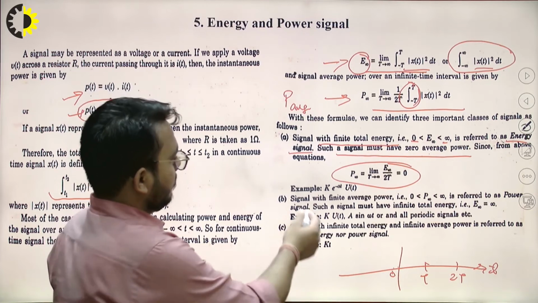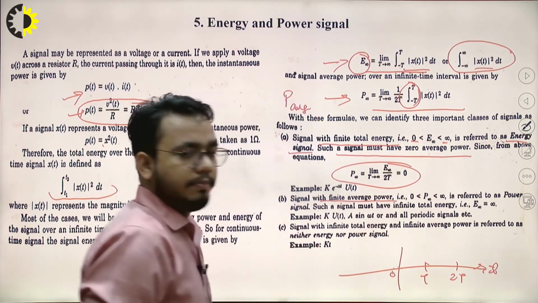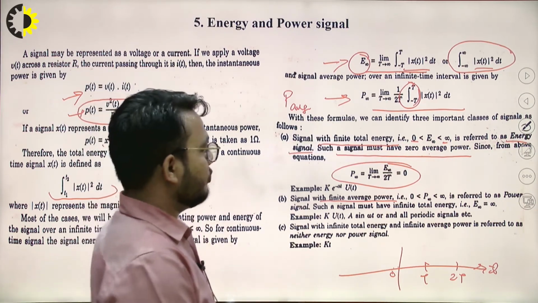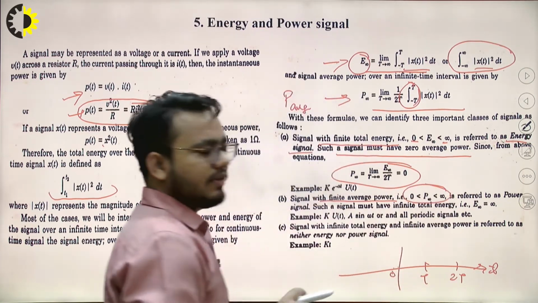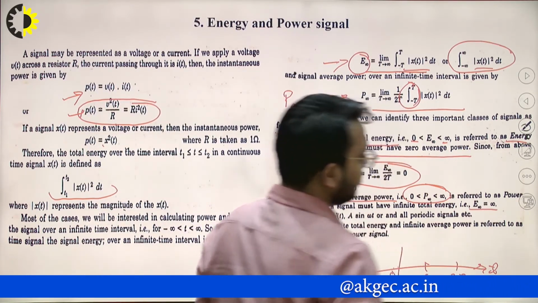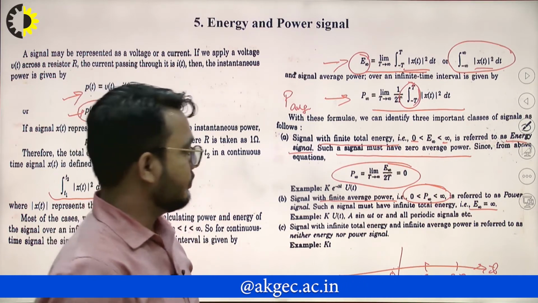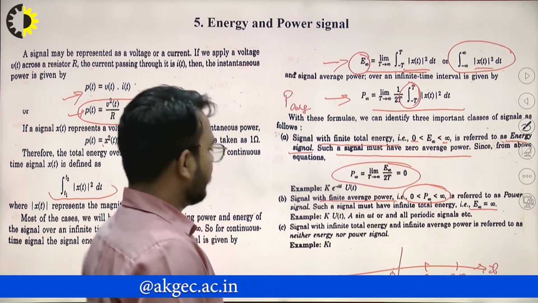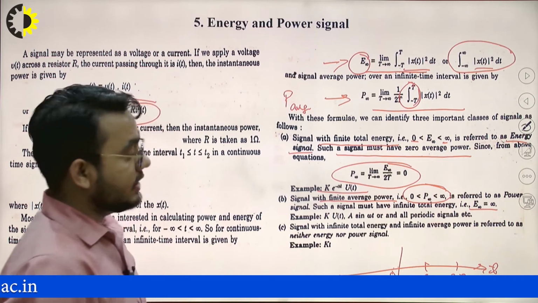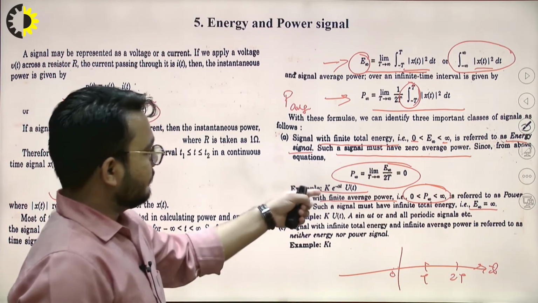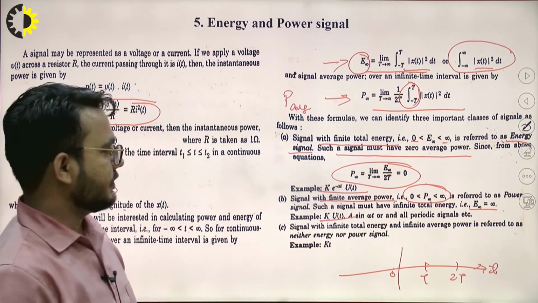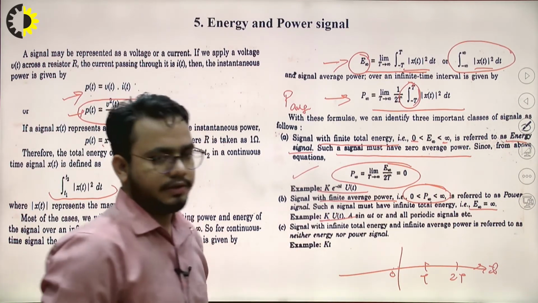Now, if we calculate the power of a signal and get some finite value, between 0 and infinity, then this is referred to as a power signal, and under that condition its energy is necessarily infinite. Examples: k times e to the power minus at u(t) is an energy signal, and k times u(t) is a power signal.